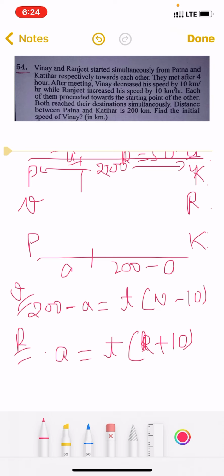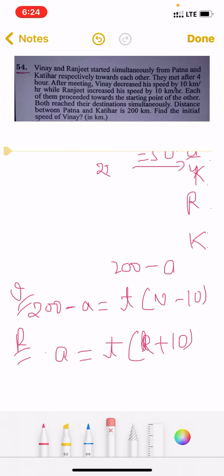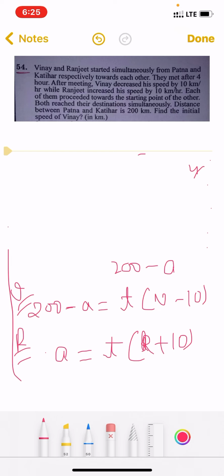Now when we divide both the equations, I'm erasing this, no longer of our use. Now continuing the solution, divide both the equations, you will get (200 minus A) by A equals (V minus 10) by (K plus 10).